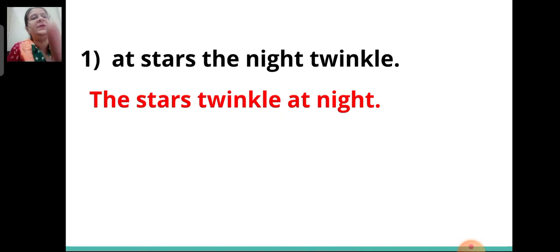So here the first letter of the first word is in capital. That is T is capital. Then twinkle is the verb, and at the end of the sentence you have a full stop. So this is a meaningful sentence.